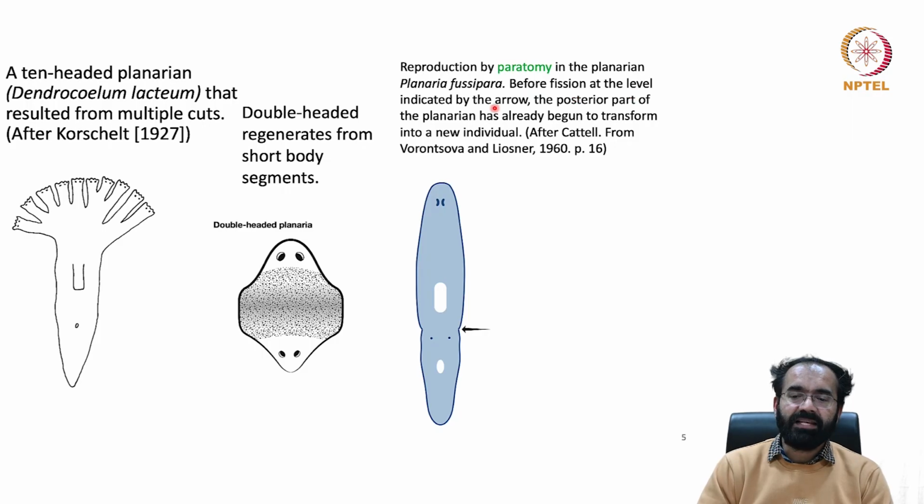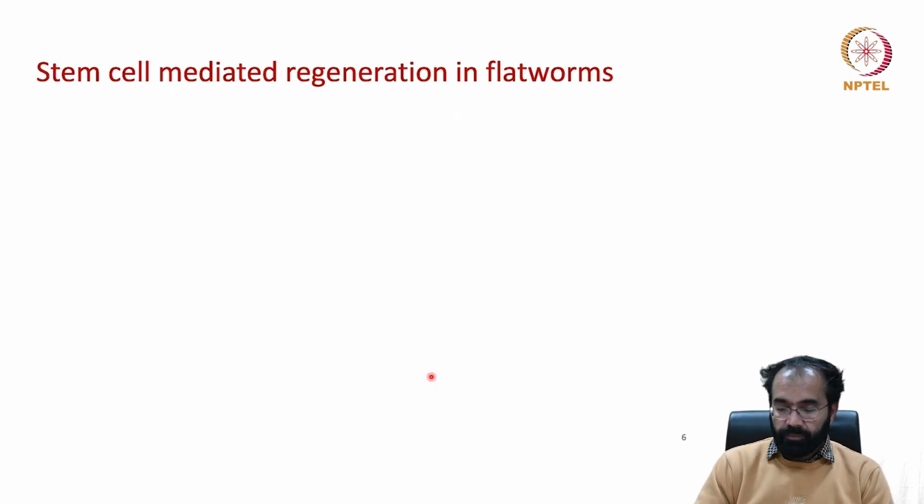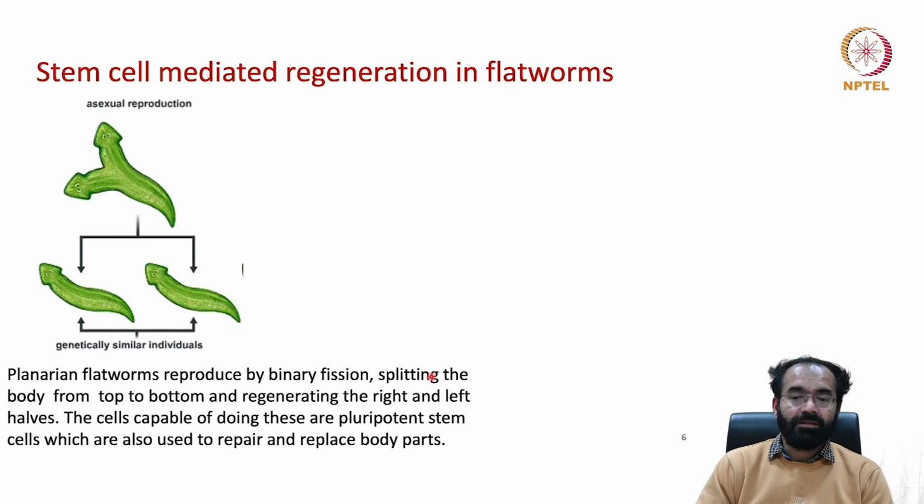Before the fission at the level indicated by the arrow, the posterior part of the planarian has already begun to transform into a new individual. As you can see here, it was a proper planaria, then it started developing a fission, just like how binary fission happens in bacteria. And then it started developing two eyes, etc. Finally, this will pinch off and you will end up getting a new planaria.